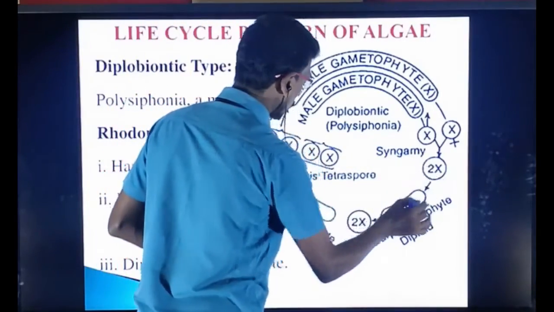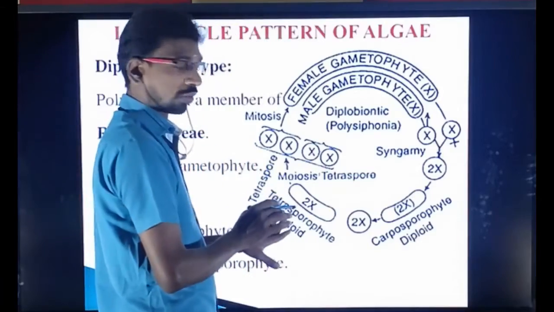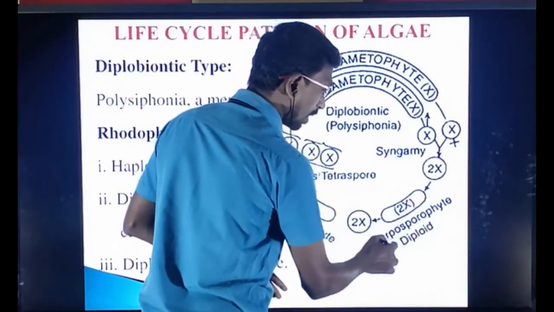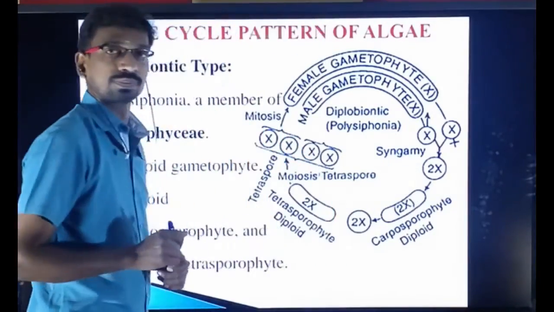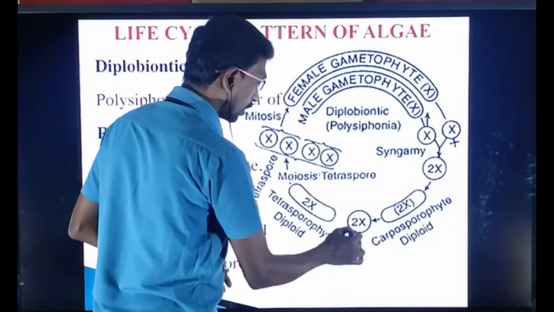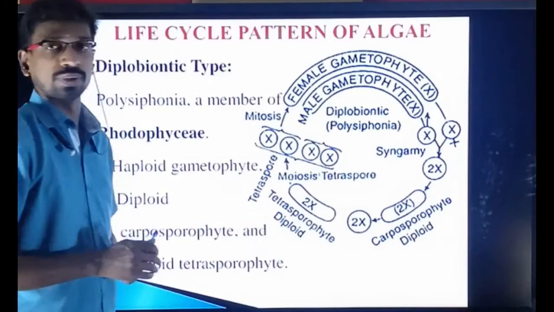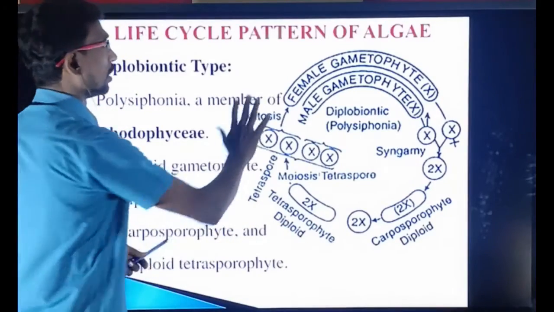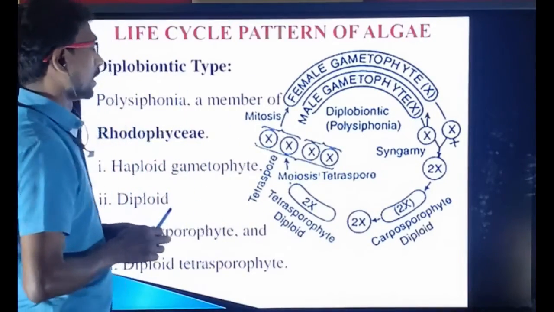This diploid zygote does not directly form the tetrasporophyte. Instead, it forms the carposporophyte, which undergoes mitotic division and forms the tetrasporophyte. So that is the diplobiontic life cycle.